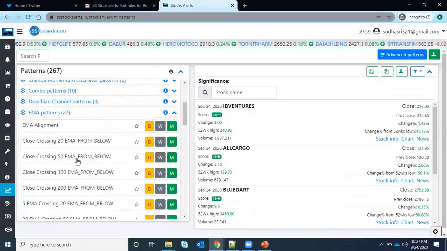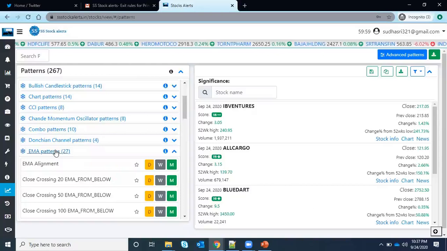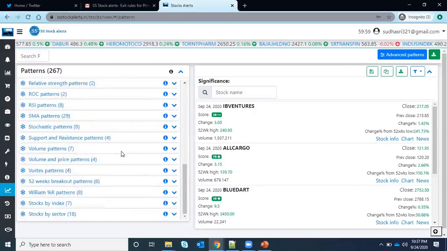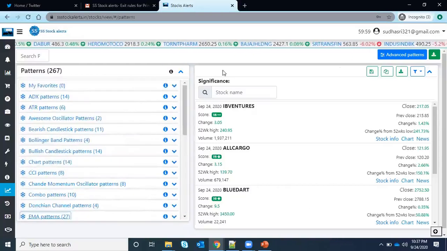And if anyone has any doubt regarding these patterns and how they work, you can post your questions in the Telegram group, and we'll be answering all the questions. So with this, I hope I have given a good explanation.